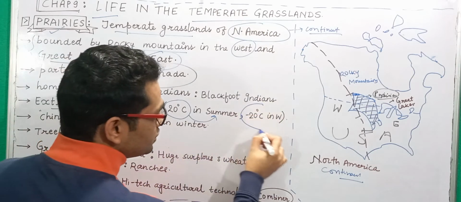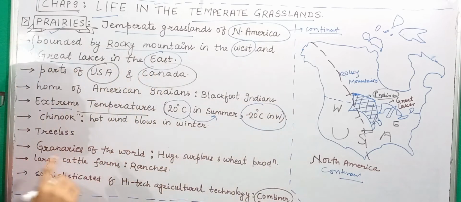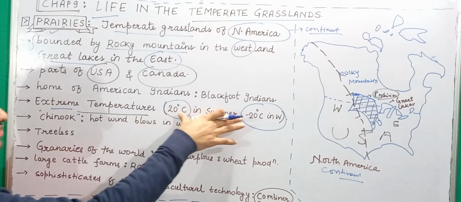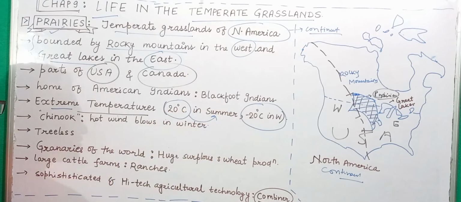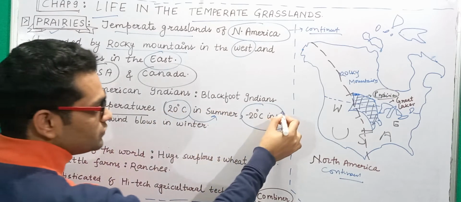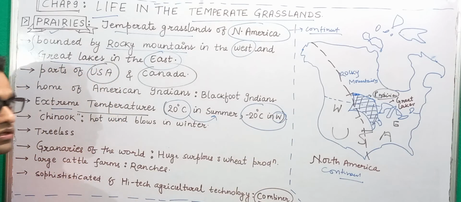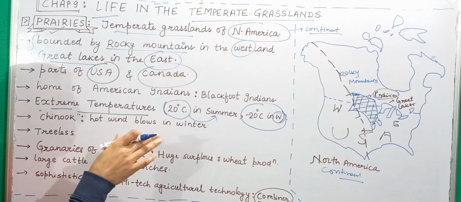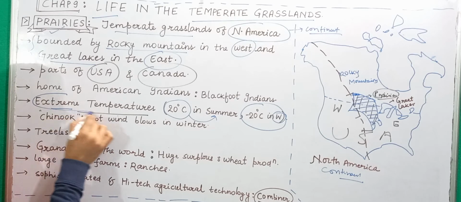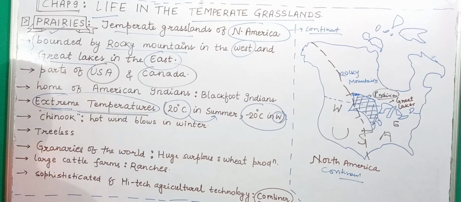And in winter, it goes to minus 20 degrees Celsius. So can you see the temperature fluctuations in summer and winter? W here means the winter season. This is why we call it the extreme temperatures that are found there.